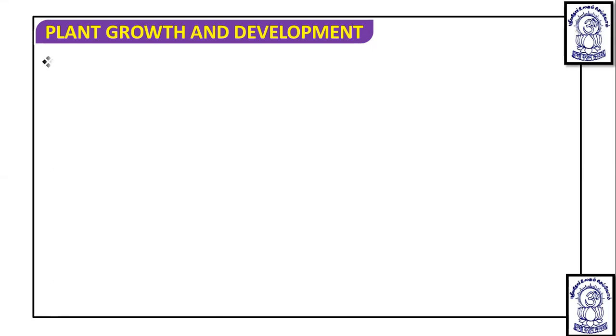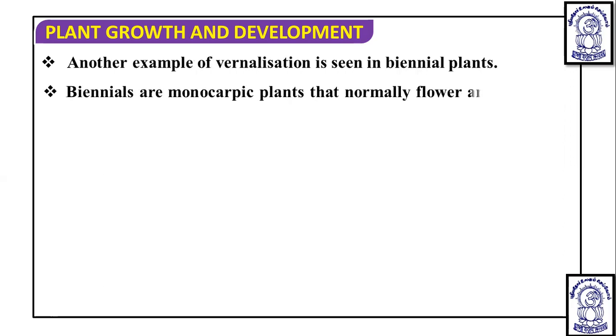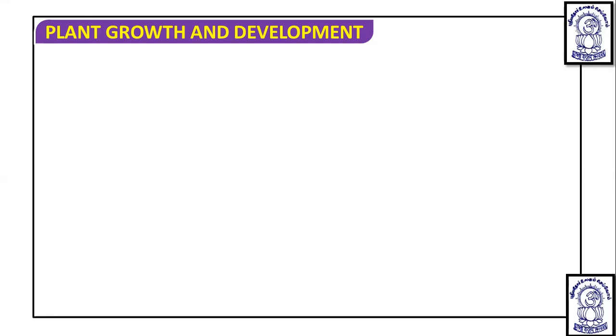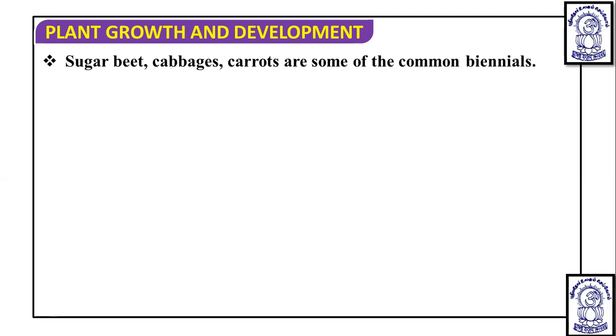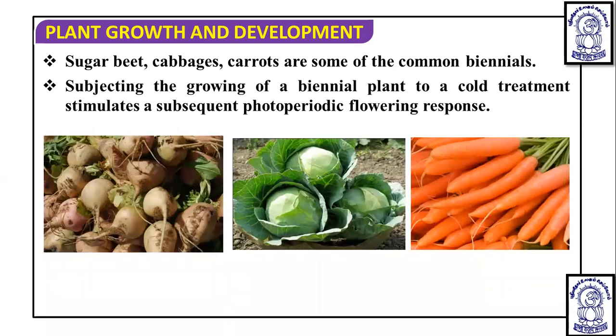Now, another example of vernalization is in biennial plants. Biennial plants are monocarpic plants. They normally flower and die in the second season. Biennial plant means their lifespan is going to be over within 2 years. Sugar beet, cabbage, carrot are some of the common biennial plants. Subjecting the growing biennial plant to a cold treatment stimulates the photoperiodic response and the flowering takes place.